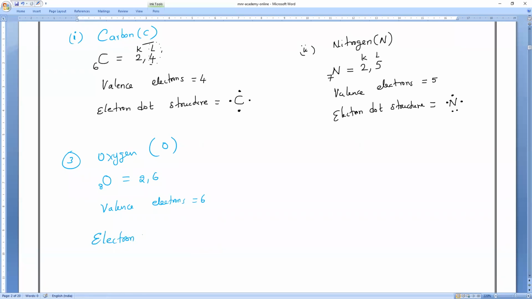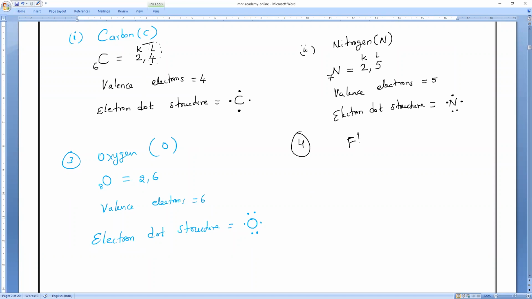So draw the electron dot structure, everybody. What is the electron dot structure? Already 2 examples I have given, by this time you have to draw. Speak loudly. How many electrons? 2, 4, 5 and 6. So those are the electron dots. Your choice, you can put 2, 2 and up and down 1, 1. There is no fixed way.